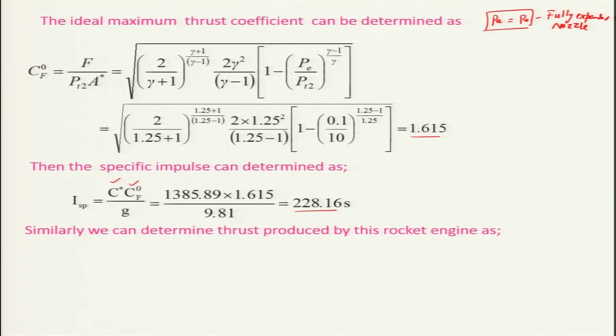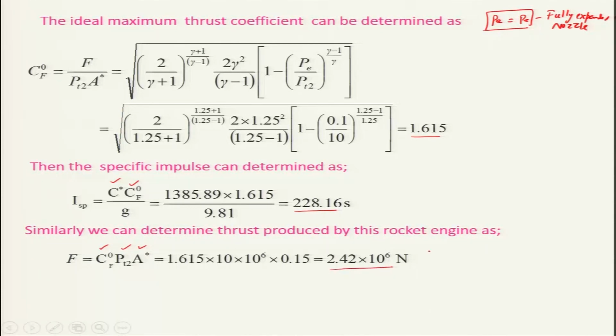Similarly, we can determine the thrust produced by this rocket engine, because we know that by definition CF maximum is equal to F divided by PT2 times A star. So, this CF is known, PT2 is known, A star is known. You will find the thrust produced by this rocket engine is quite high, 2.42 mega Newtons.